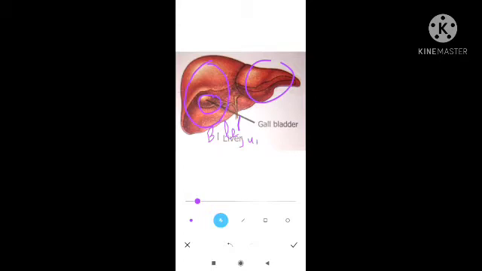The function of the gallbladder is only storage of bile juice. Which one? Bile juice. It stores only bile juice. Got it? Now, the function of bile juice we have discussed earlier: emulsification of the fats. Got it?